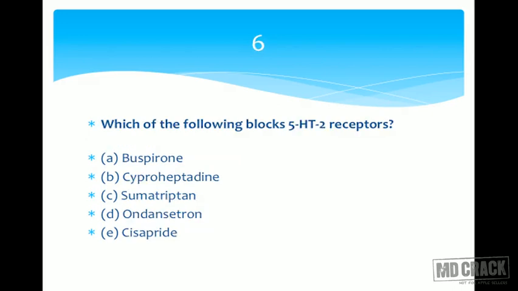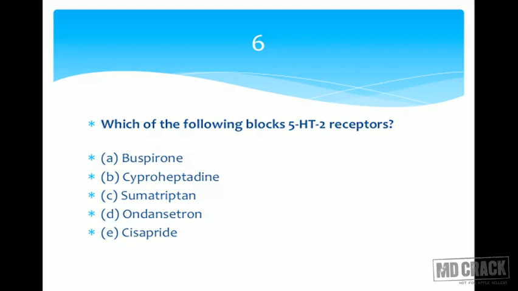That's question number 6. Which of the following is a 5-HT2 antagonist? We are in 5-hydroxytryptamine. Options: A. Buspirone, B. cyproheptadine, C. sumatriptan, D. ondansetron, and E is cisapride. Now if you look at the options, all of a sudden it comes to your mind that there are some drugs which are specifically used for some illnesses. Let's locate them first.